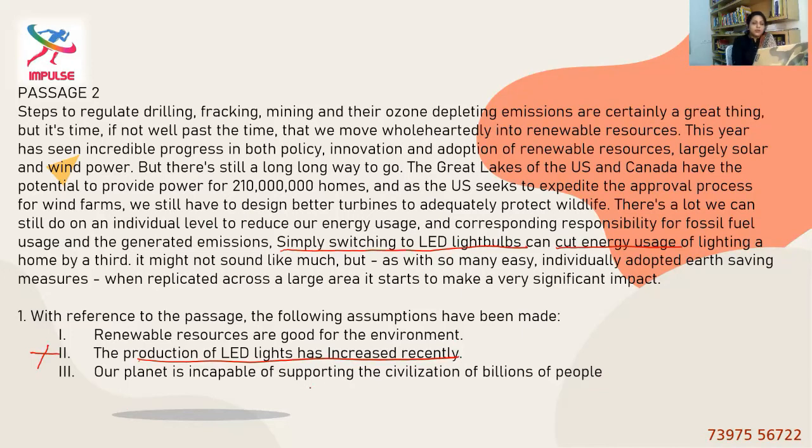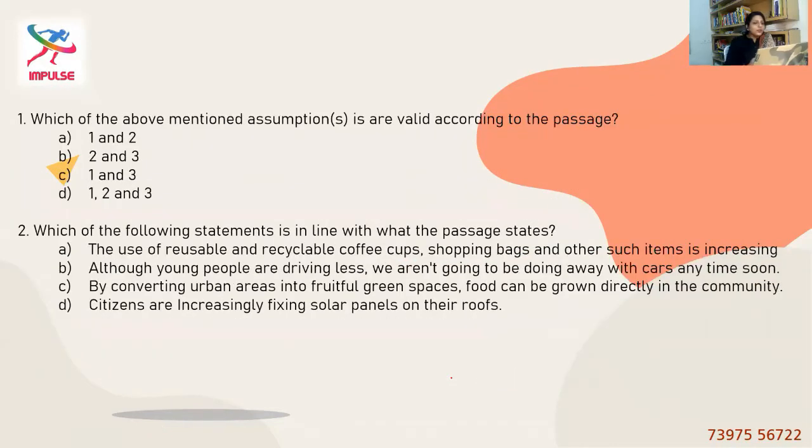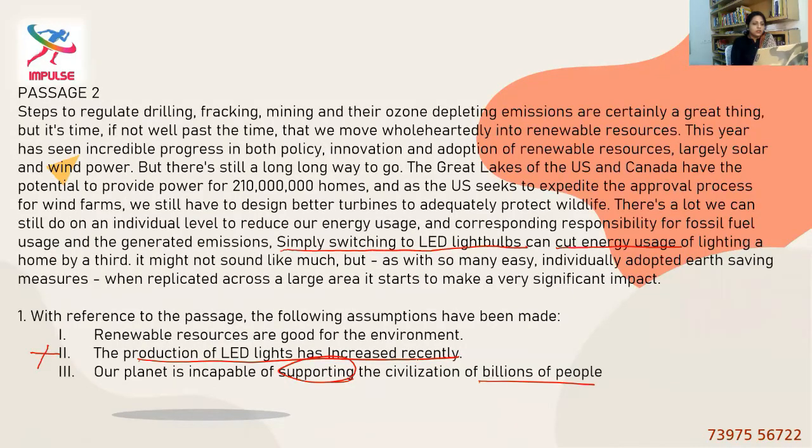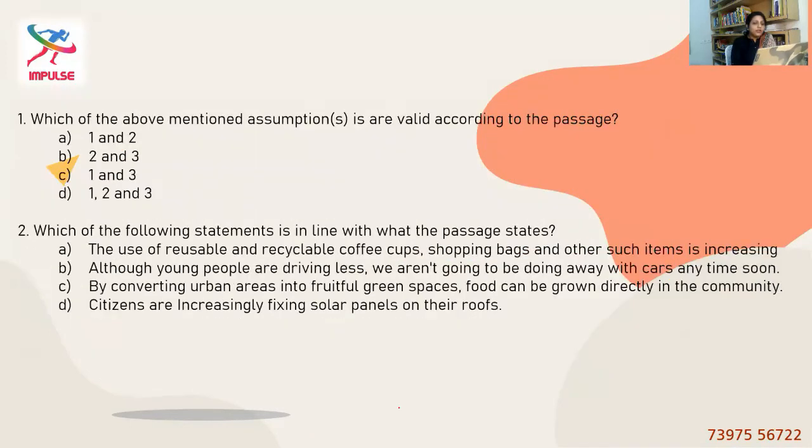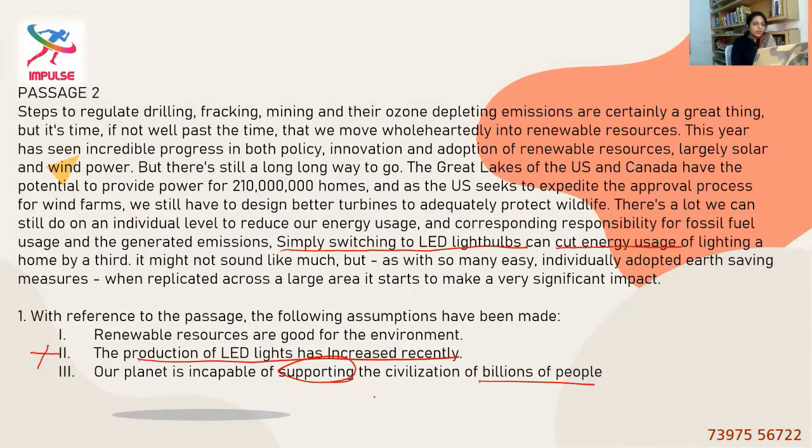Our planet is incapable of supporting the civilization of billions of people. Again, there is no evidence of supporting the population, so 3 is also not true. Which of the above mentioned assumptions are valid according to the passage? Okay, now that we don't have any single option, we need to reconsider the options.